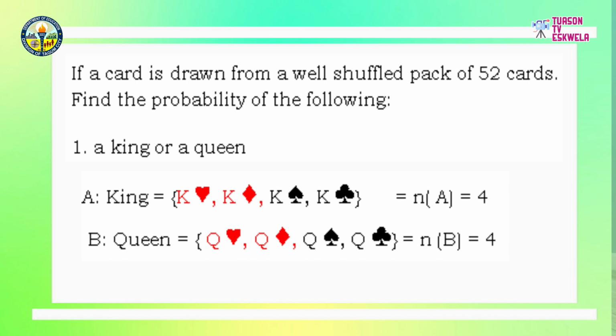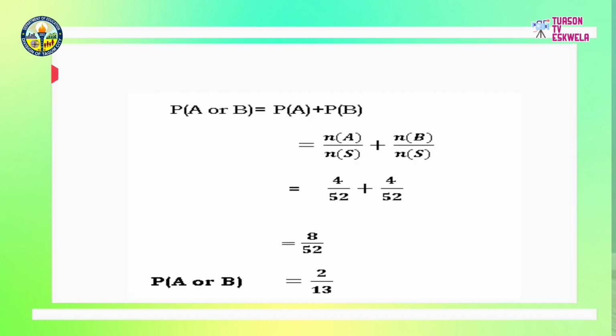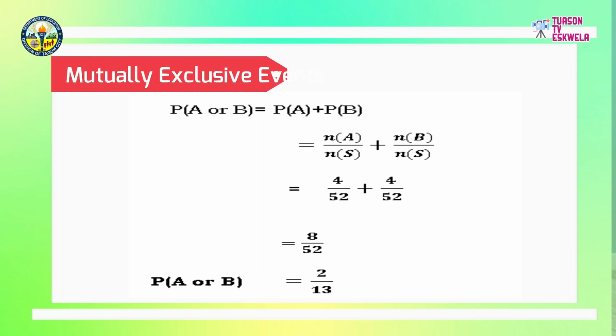So, the probability of a king or a queen, that is the probability of A or B, equals the probability of A plus the probability of B. That is N of A over N of S plus N of B over N of S. N of A refers to the number of king cards, and that is 4, while N of S refers to the number of all possible outcomes from a deck of cards, which is 52.